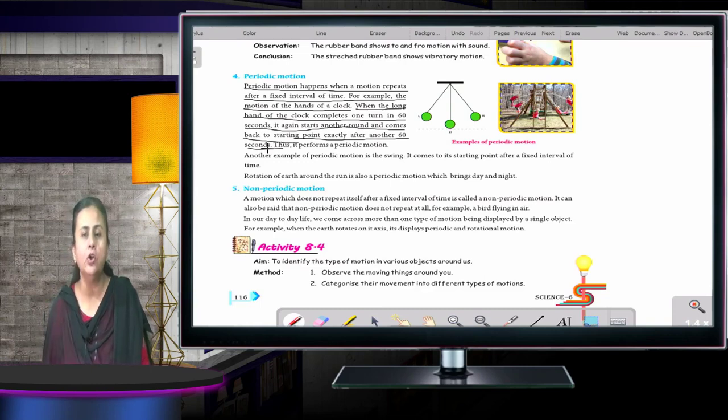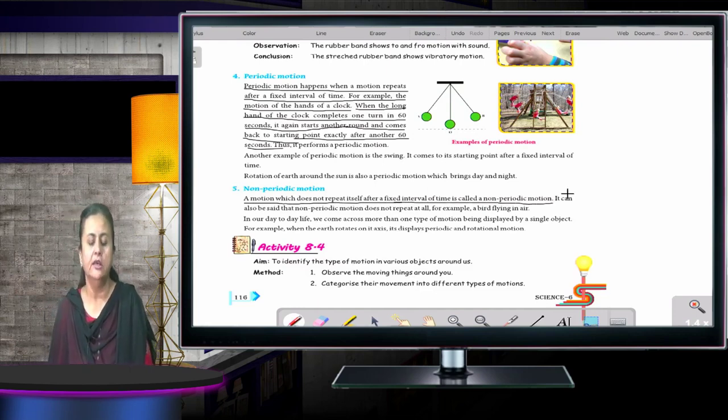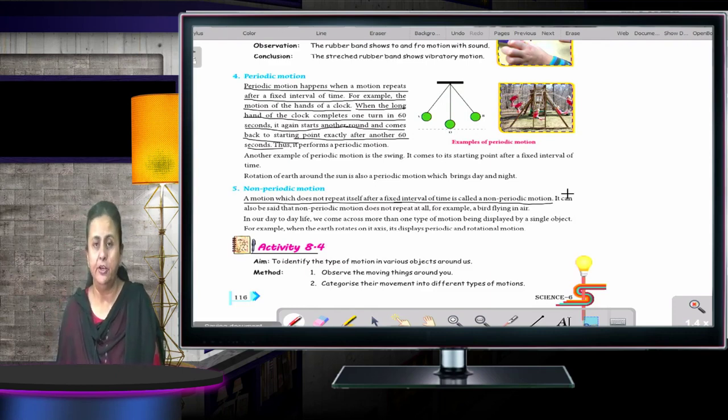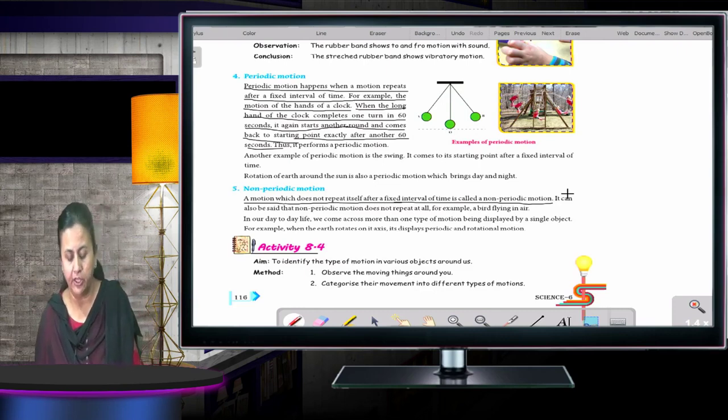If I talk about non-periodic motion, a motion which does not repeat itself after a fixed interval of time is called a non-periodic motion. The example of periodic motion is the pendulum. When the pendulum of the clock goes, that is a periodic motion. Or when you are on the swing, that is a periodic motion.